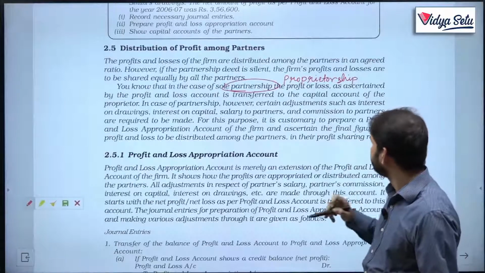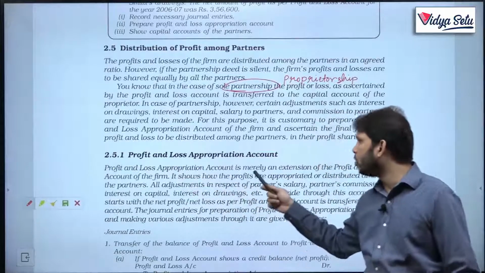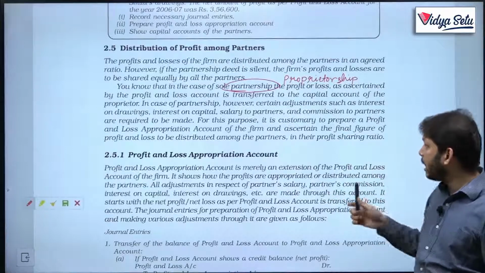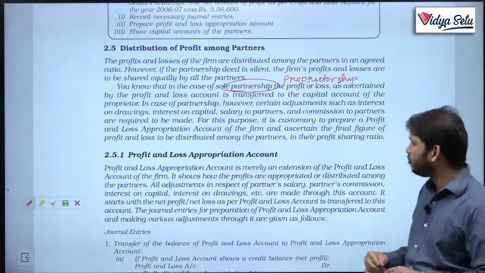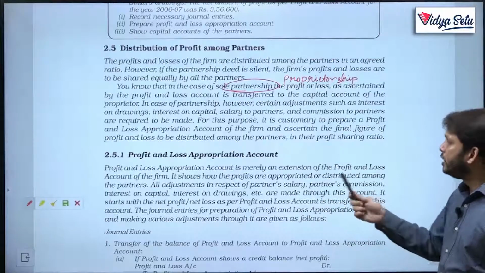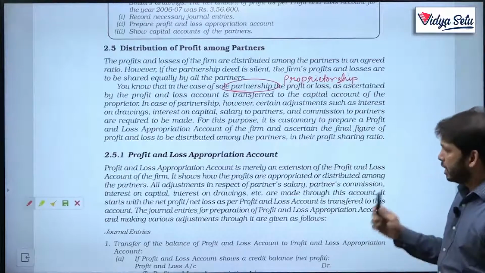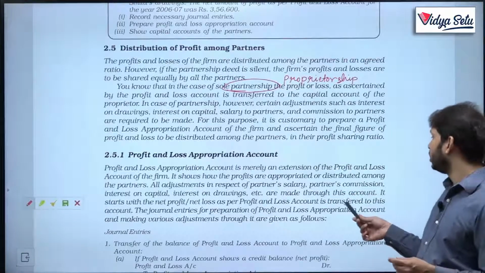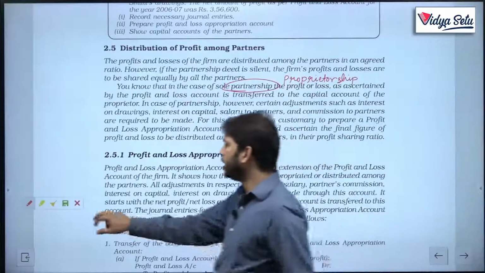Okay, now let's see profit and loss appropriation account. This P&L appropriation account is merely an extension of the P&L account. It shows how the profits are appropriated or distributed among the partners. All adjustments in respect of partners' salary, partners' commission, interest on capital, interest on drawings, etc. are made through this account. It starts with the net profit or net loss as per the P&L account, which is transferred to this account. The journal entries for preparation, we will do later. Before that, we will just do what?